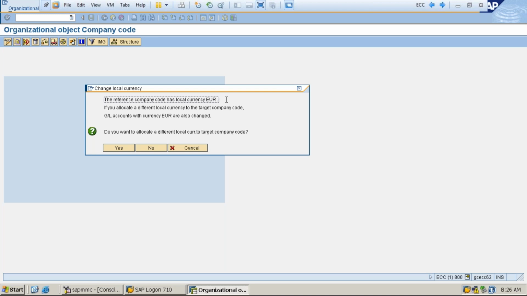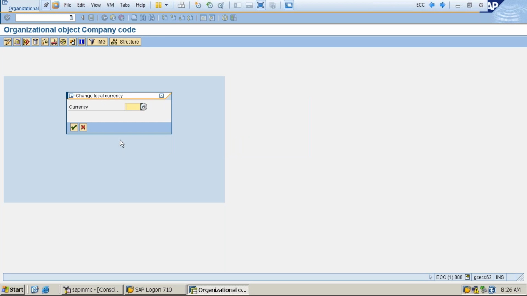Likewise, we copied it from 1000. 1000 company code is from where? It's from Germany, Europe, right? So that is the reason it has a local currency EUR. So the system is asking us, do you want to allocate a different local currency to the target company code? Yes, of course, because our company is an Indian company. We want the local currency as INR. Yes, I want to allocate a different company code.